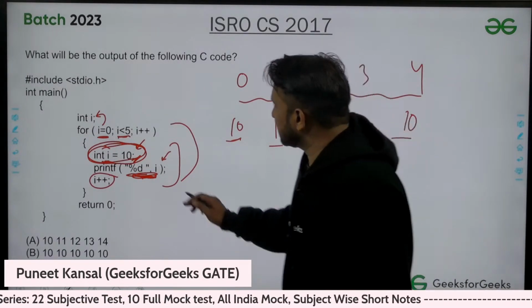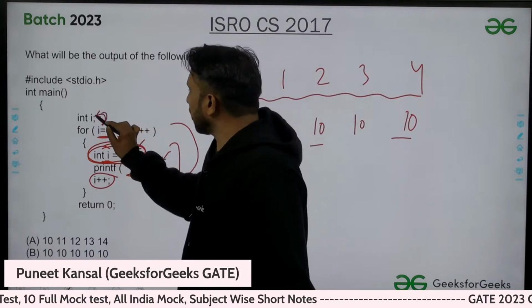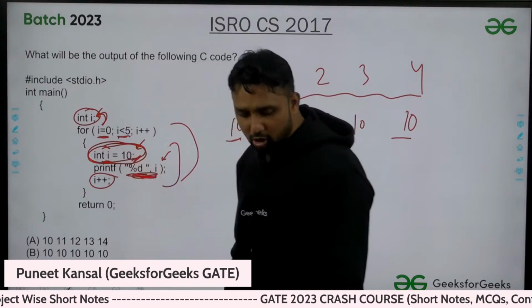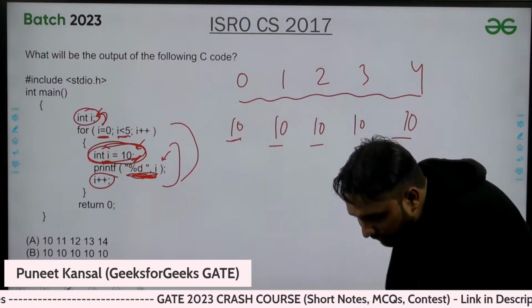So this belongs to the outer scope. This is the inner scope. In different blocks you can declare.